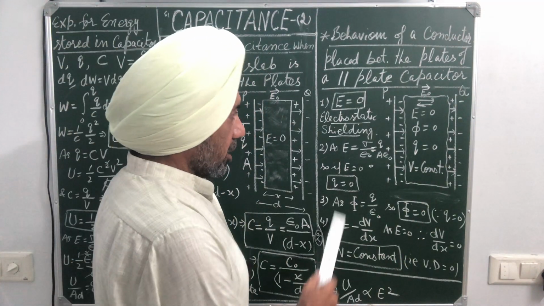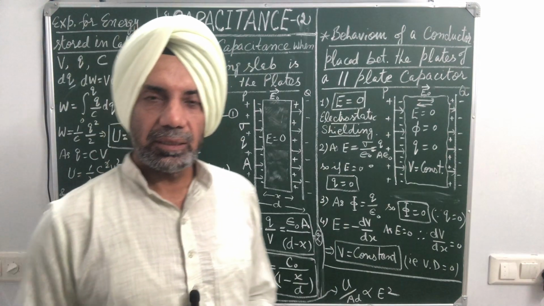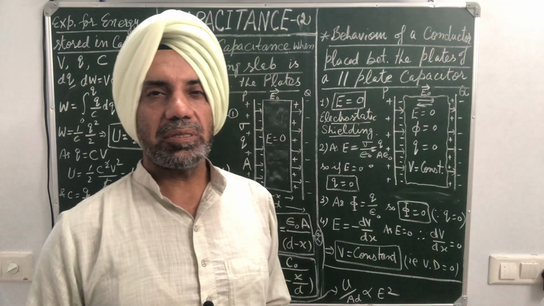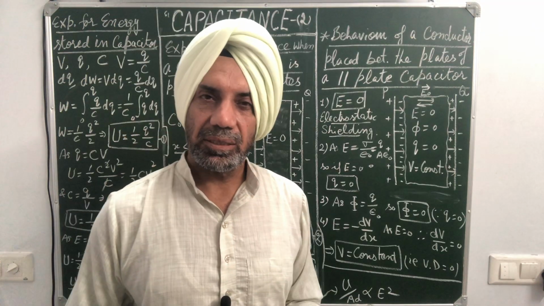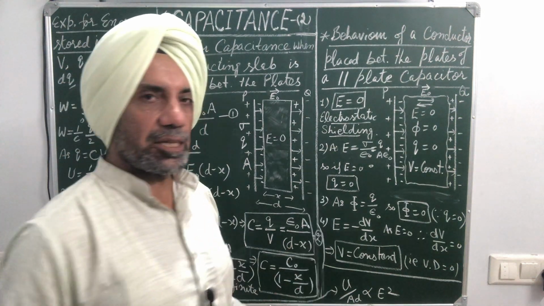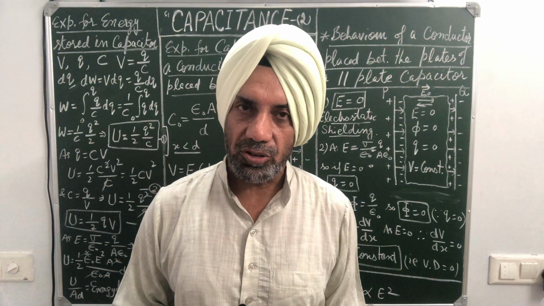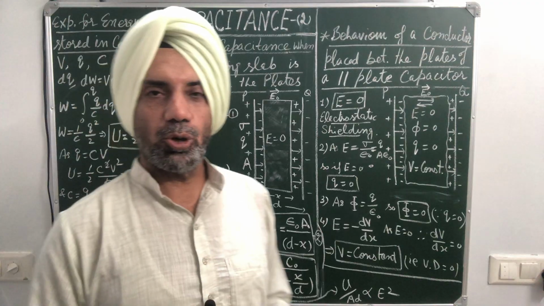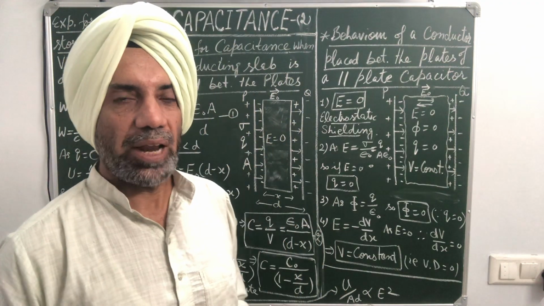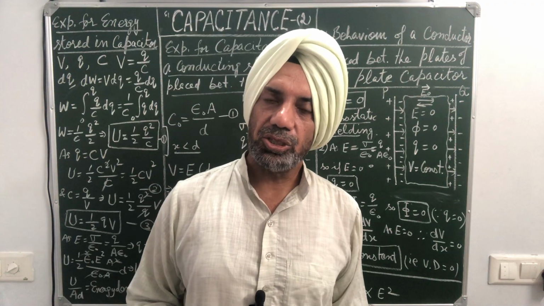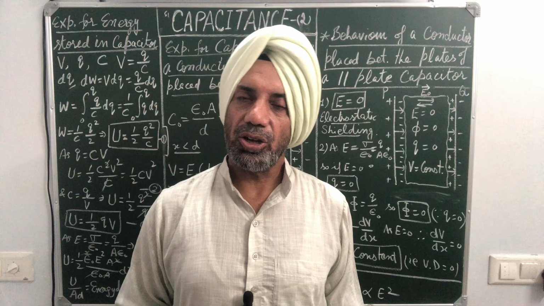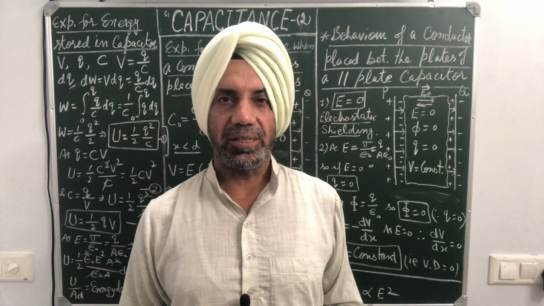So these are the 4 points when you are asked how a conducting medium behaves between the parallel plates of a parallel plate capacitor. First point is there is no electric field. This phenomenon is called electrostatic shielding. Second point, there is no charge because charge resides on the surface of the conductor. Third, there is no flux because E is 0, charge is 0. And potential inside the conductor remains constant. These are 4 simple points.